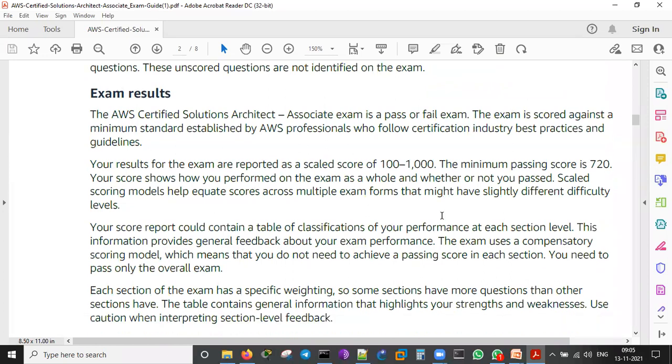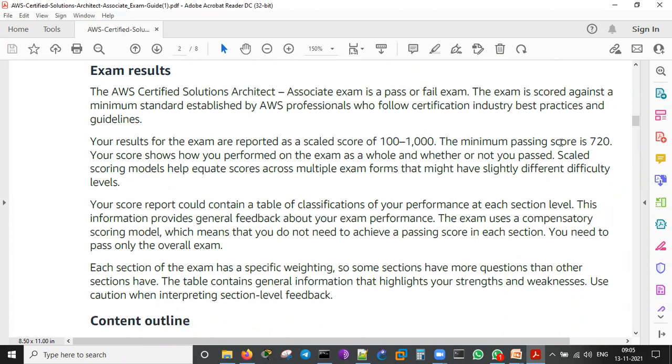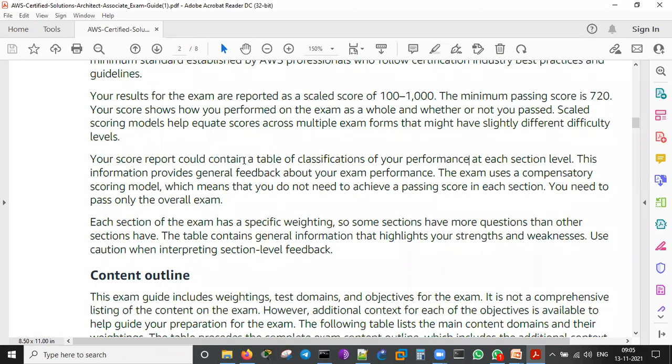Exam results will be given immediately. You will be getting a pass or fail only as the result. It is scored against a minimum standard established like that. The scale is 100 to 1000, and the passing score is 720, which means 70%, you just need to achieve that. So you will be clearing it. Your score report can contain a table of classifications of your performance at each section level.